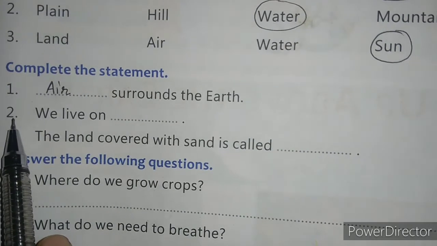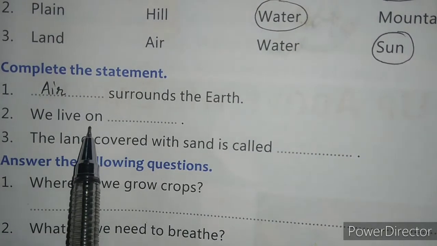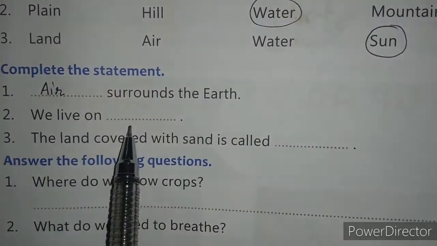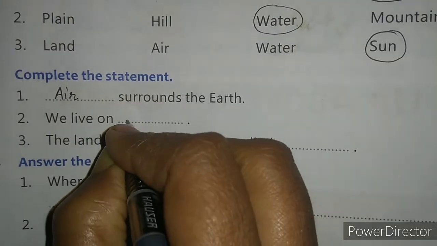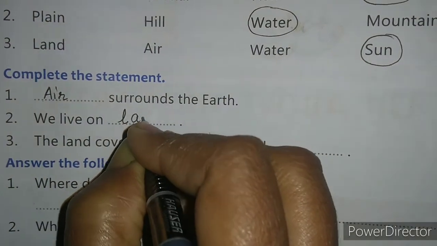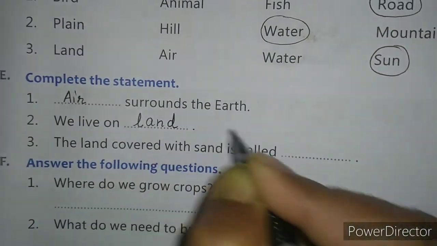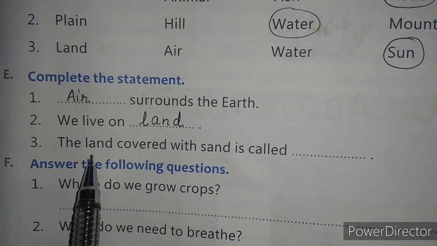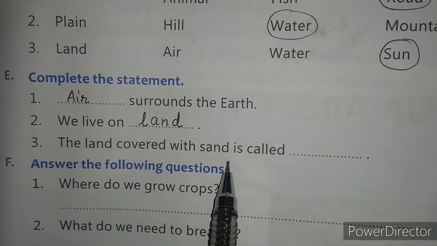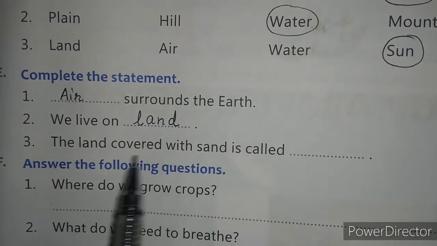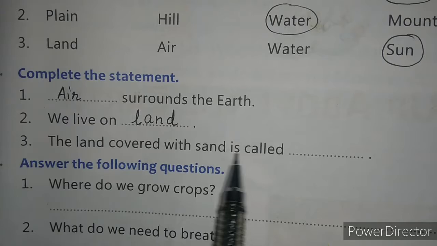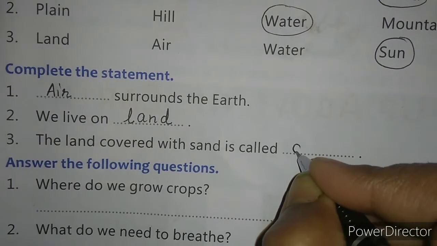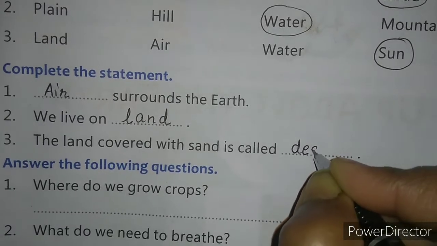Then second is, we live on dash. Where do we live? We live on land. Then third is, the land covered with sand is called dash. What is it called? The land that is covered with sand is called desert. So you will write that here.